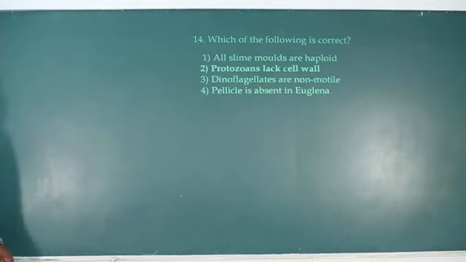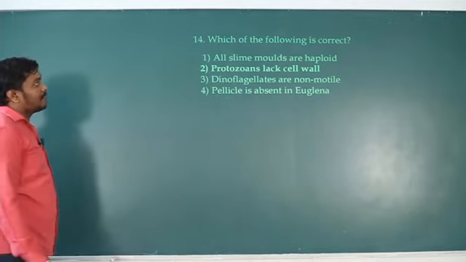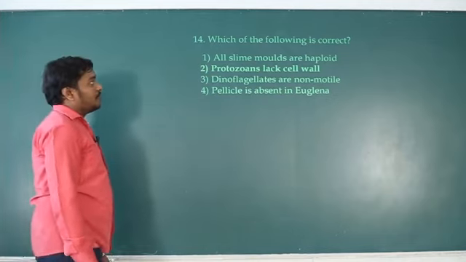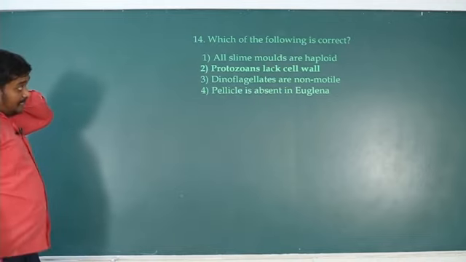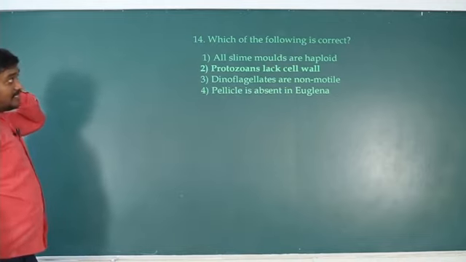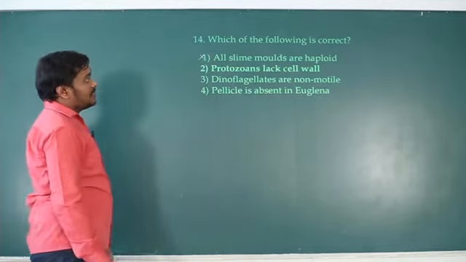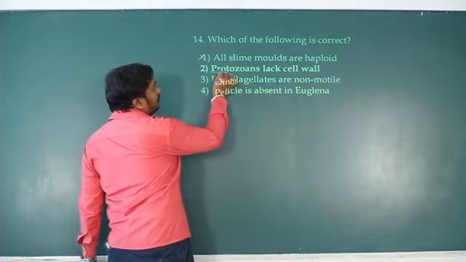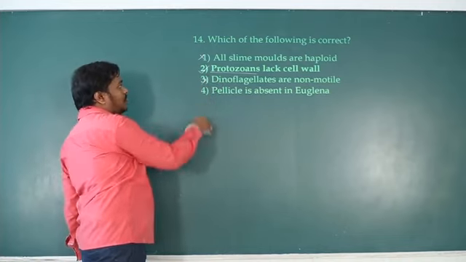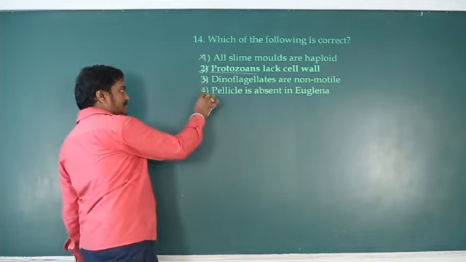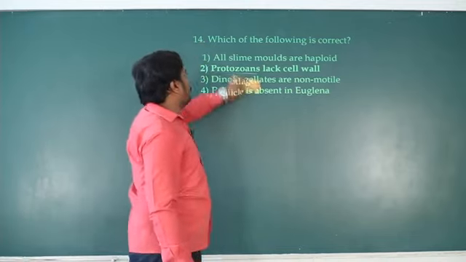Okay. Next, which of the following is correct? All slime molds are haploid. Not all slime molds are haploid. Protozoans lack cell wall. Dinoflagellates are non-motile. Pellicle is absent in euglena. Which one is correct? All slime molds are haploid, no, they are diploid. So it is not the one. Protozoans lack cell wall. Yeah, protozoans like amoeba lack a cell wall. That is right. Dinoflagellates are non-motile? They show motility. Pellicle is absent in euglena? Pellicle, the protein layer, is present in euglena. So the second is the right option.